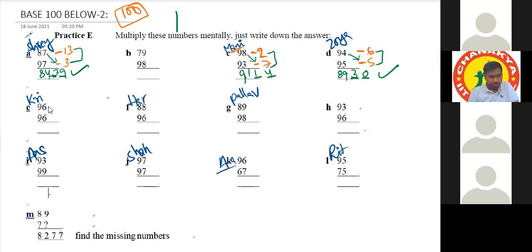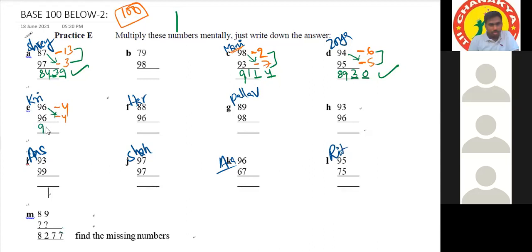Yes, I will take base number 100. 96 is minus 4, and the other number is also minus 4. Then 96 minus 4 is 92. Reserve 2 places. Then 4 fours are 16. So the answer is 9216.